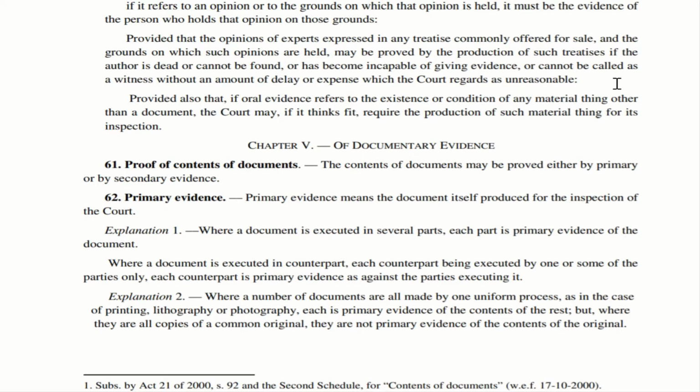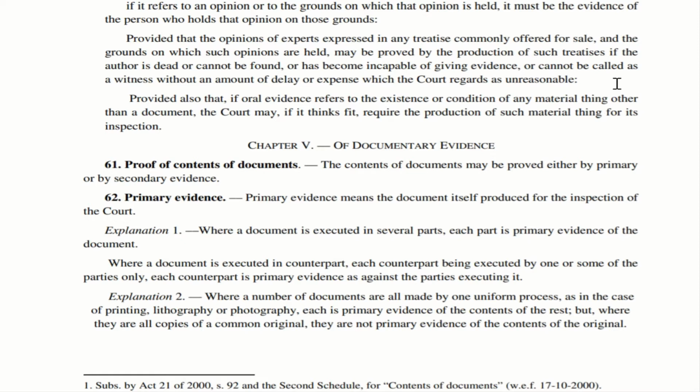Where a document is executed in counterparts, let me try to explain what is this counterpart. Imagine there are 3 people. One is staying in America, one is staying in Japan, one is staying in India. So all these people join together and they enter into an agreement. So what they do is, the Japan person takes a printout of the document in Japan, and the American takes a printout of the document in America, and the Indian person takes a printout of the document in India, and all the 3 sign those documents.